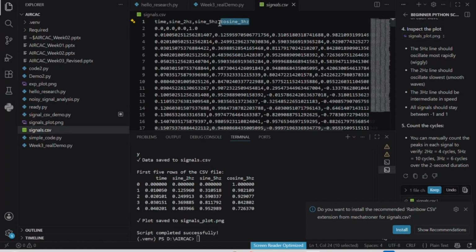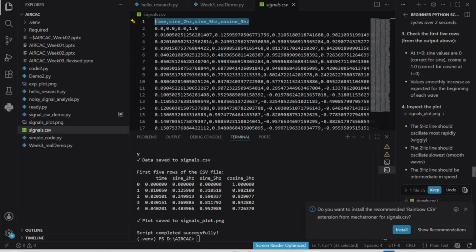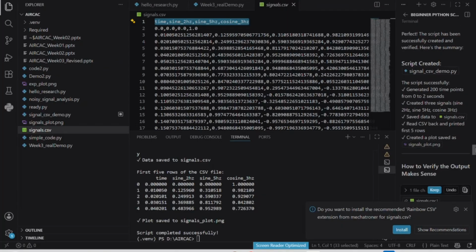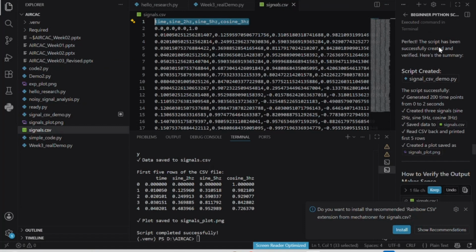The names that we have here are sine 5, as we told it, and the time. We also told it to verify the file back. It opens it and verifies that the output makes sense. It creates it. Perfect.